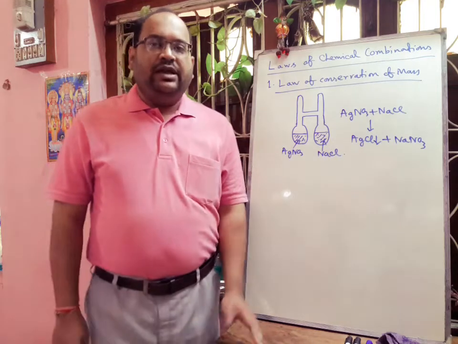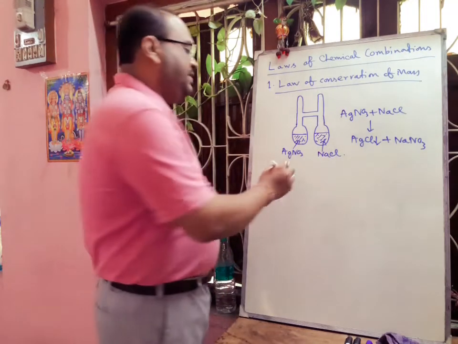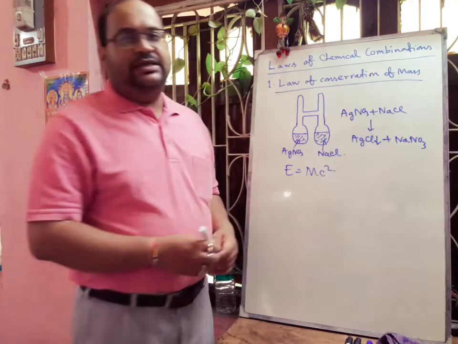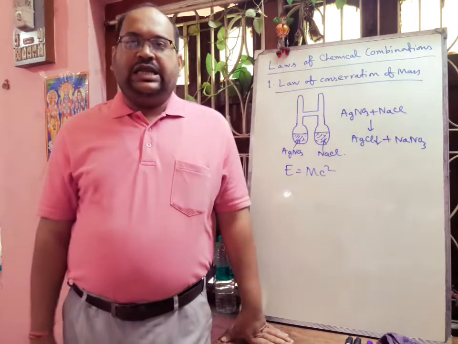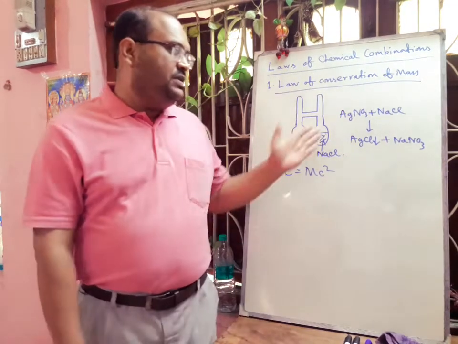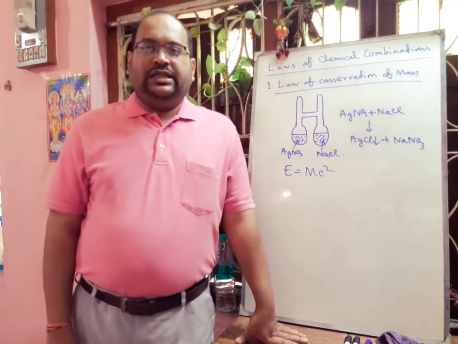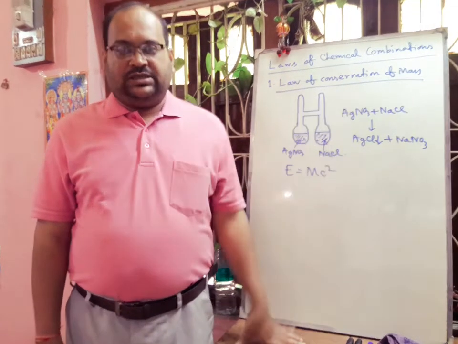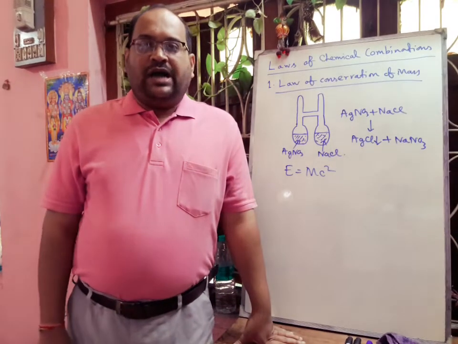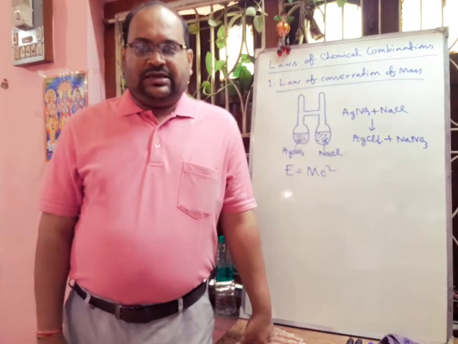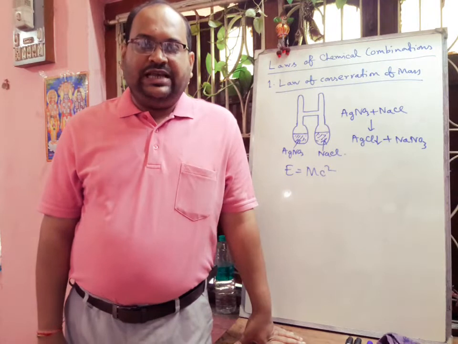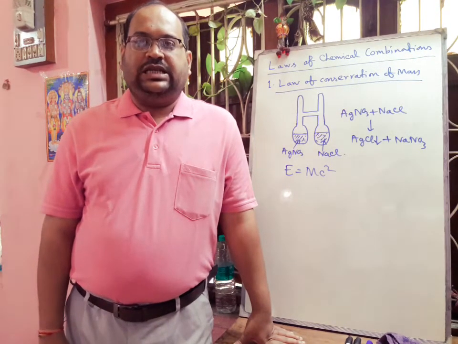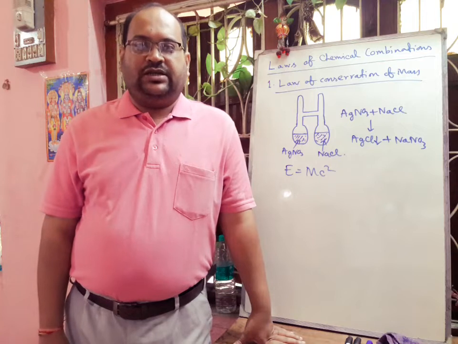Now, according to Einstein's theory, E is equal to mc square. That means mass and energy are interconvertible. For simple ionic reactions, there will be no huge change of energy or mass. But there are some reactions like nuclear reactions where the change in mass is quite significant, because a tremendous amount of energy is released during this type of reaction.